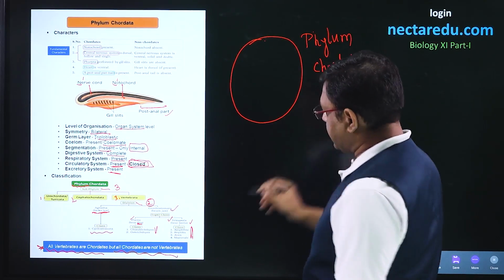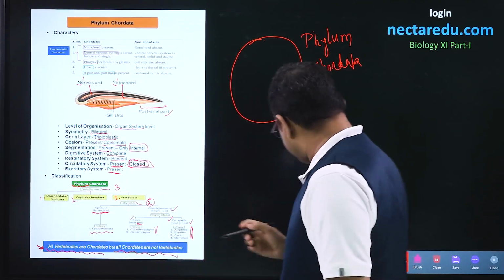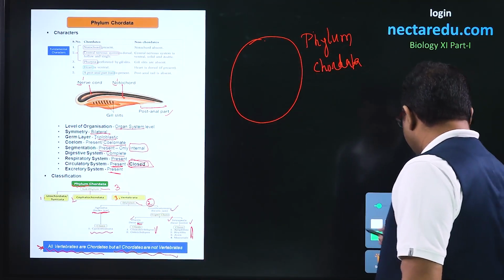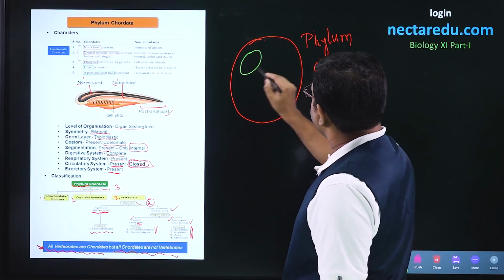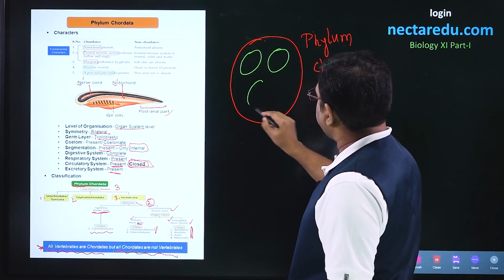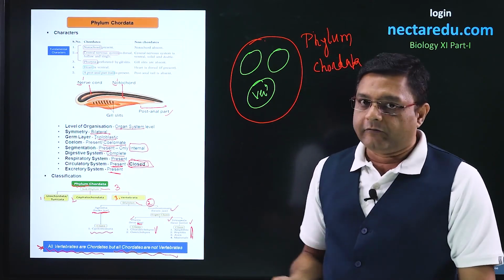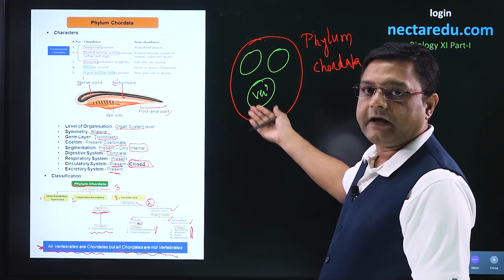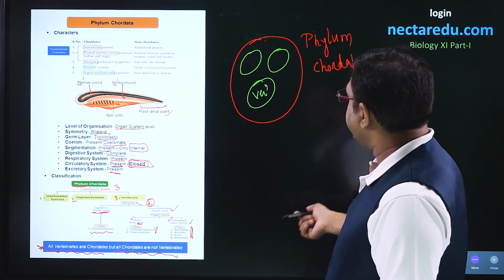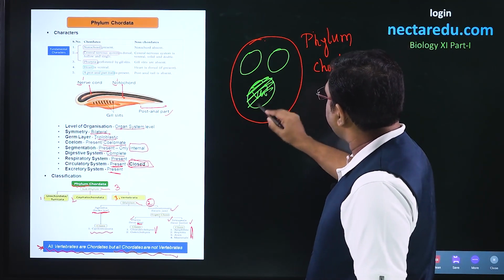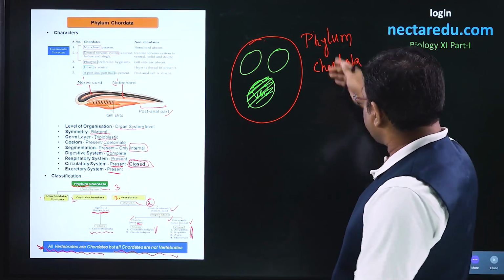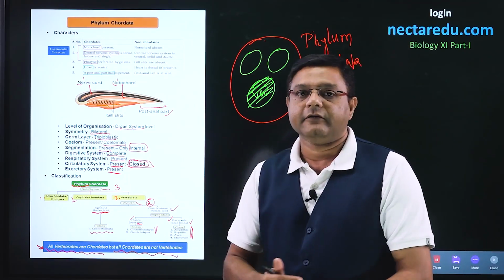Phylum Chordata has 3 subphylums. The first subphylum was Urochordata, the second was Cephalochordata, and the third subphylum was Vertebrata. So, obviously, Vertebrata is the smaller hierarchy, and we can say that all vertebrates are chordates, but obviously all chordates are not vertebrates.